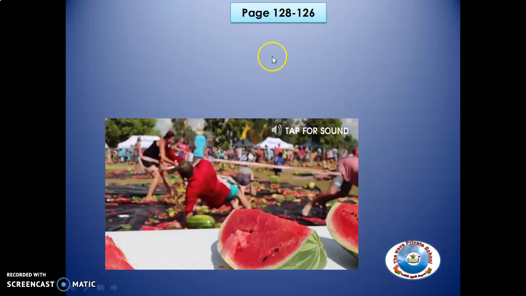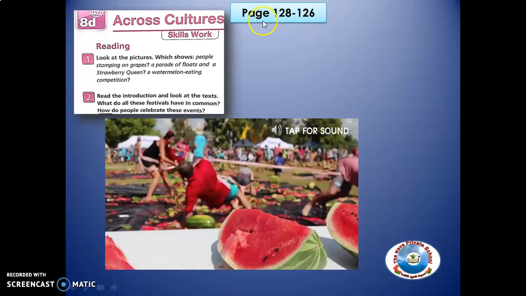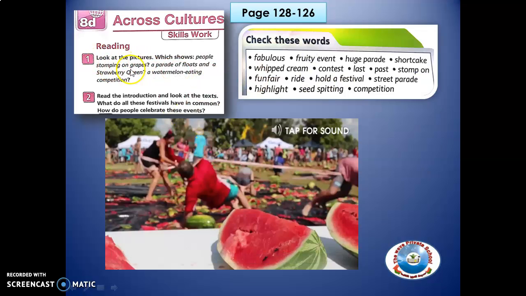Now we are on page 128. This is now Across Culture. It's a reading about fruit festivals. Look at the pictures, which show people stamping on grapes, a parade of floats and a strawberry queen, and a watermelon eating competition.